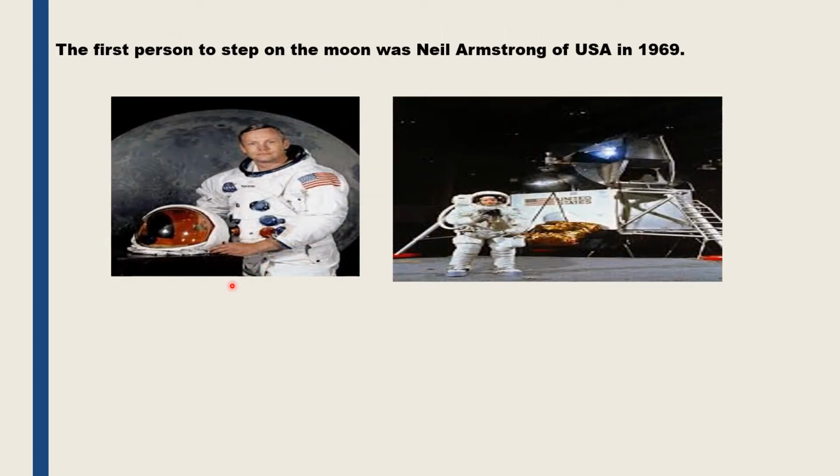On July 20th, 1969, Neil Armstrong of USA set down his foot safely on the moon from the spacecraft Apollo 11. So Neil Armstrong of USA became the first human to stand on the moon in the year 1969.